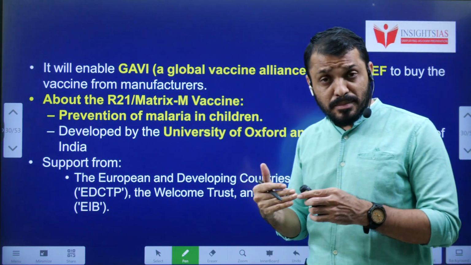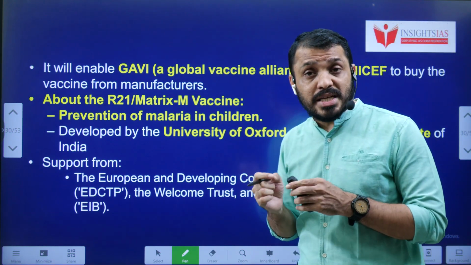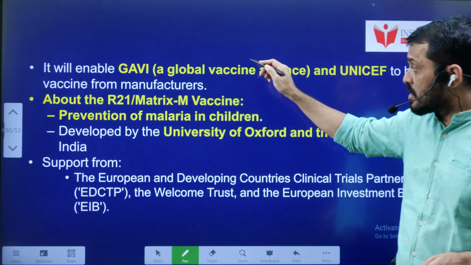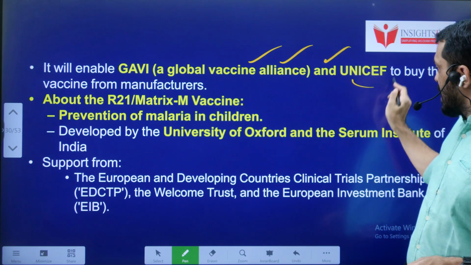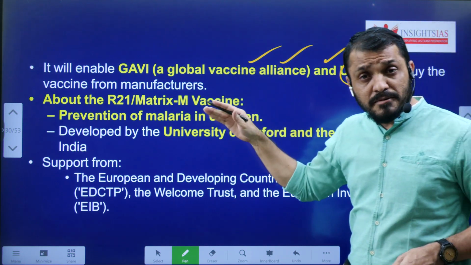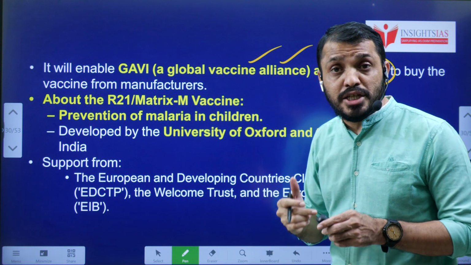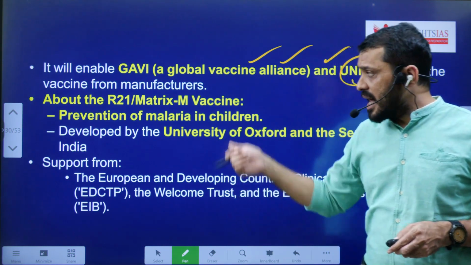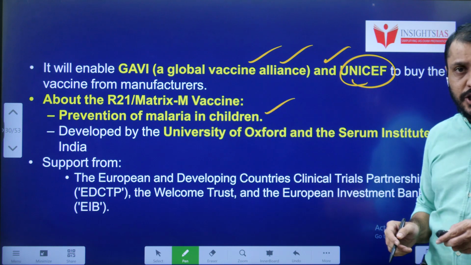So once this WHO has approved, now this vaccine will be added to the Gavi Foundation. Gavi stands for Global Vaccine Alliance, and UNICEF. They'll buy these vaccines and distribute these vaccines to the poor African nations. And this vaccine prevents the malaria in children.